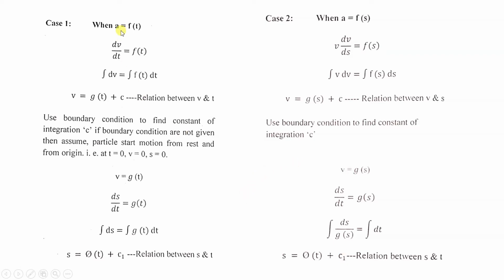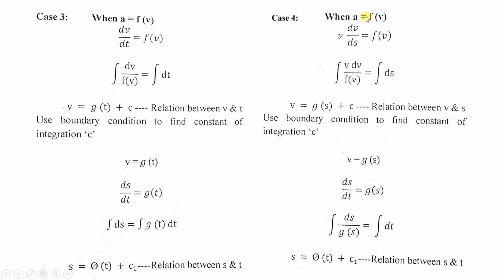Now when to use which equation? It will depend on the question, so you have to see the question. In the question, for rectilinear motion, variable acceleration motion, why is it called variable? Because acceleration is a function of something. Here acceleration is a function of time. Here acceleration is a function of displacement. In the next cases 3 and 4, acceleration is a function of velocity. Based on what is asked in the question and what you have to calculate, you have to use the equation. We'll see the examples later.